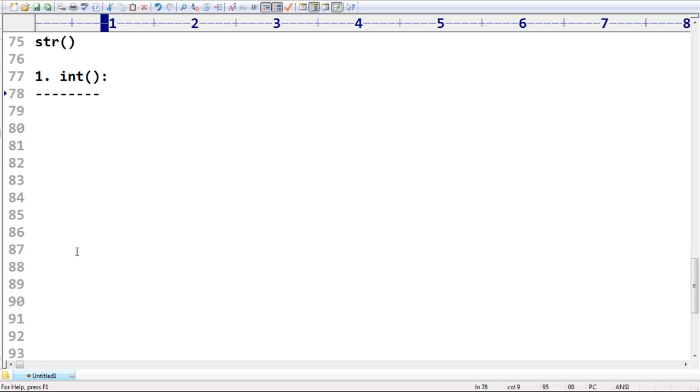Observe carefully: we can convert from any type to int except complex type. Remember that: complex type to int conversion is not possible.